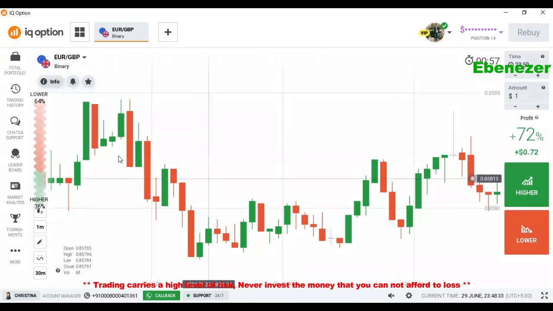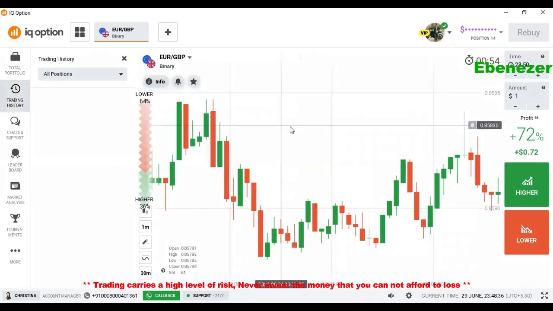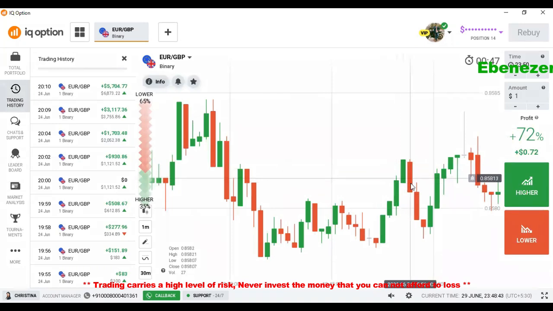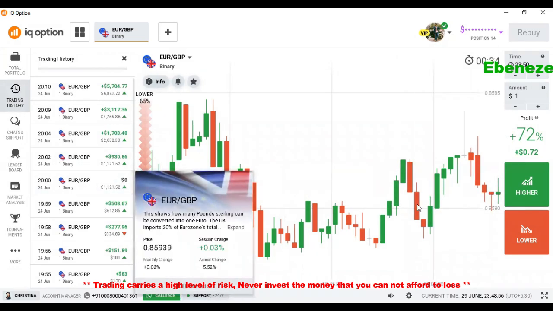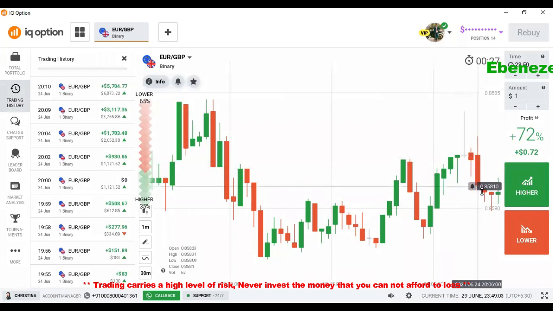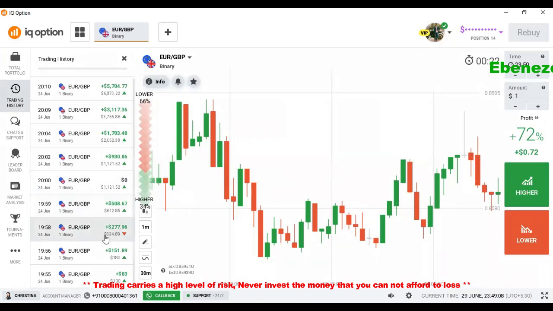In this tournament I placed total 9 trades from this point. I placed 2 trades. I didn't enter here. Again I placed my trade here. Again I placed my trade here. Again I placed my trade here. It's a late entry because I took confirmation. Because of late entry I got ATM. Again I placed my trade here after this confirmation. Again I placed my trade here, and again here, and in this candle and in this candle. Total I placed 9 trades.